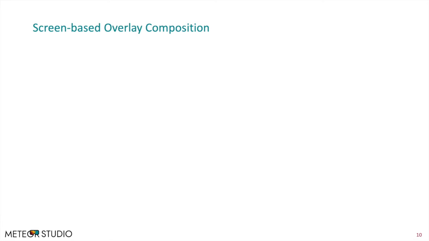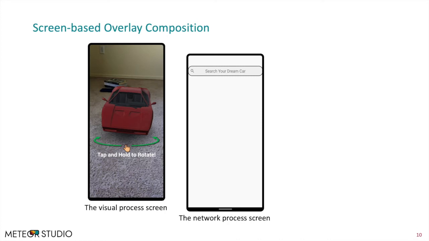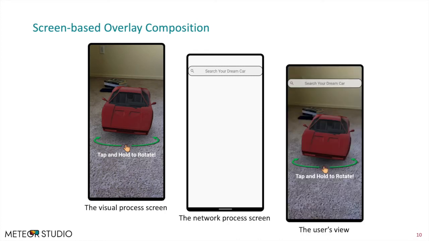Here is one example of the screen-based overlay composition. The visual process screen renders the camera feed and the virtual object. The network process screen presents a search bar, and then the network screen is overlaid on top of the visual screen, and from the user's view, it is exactly the same as the legacy apps.